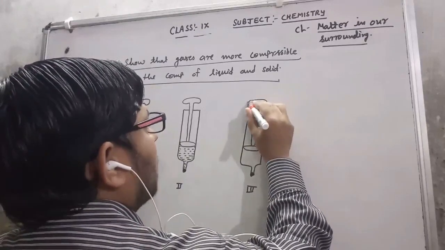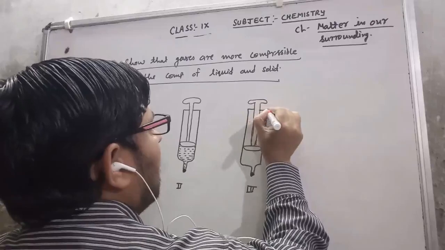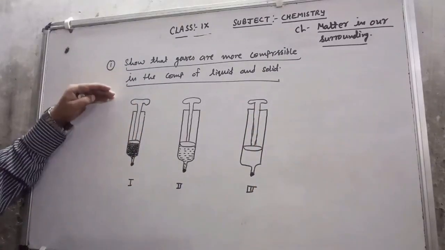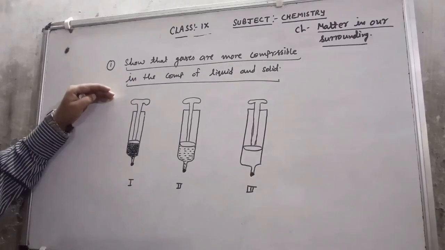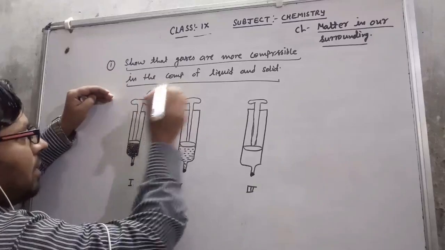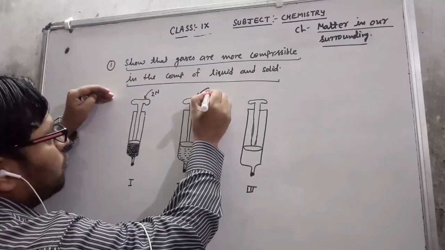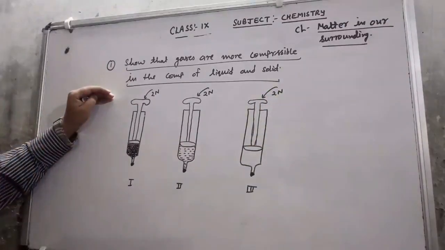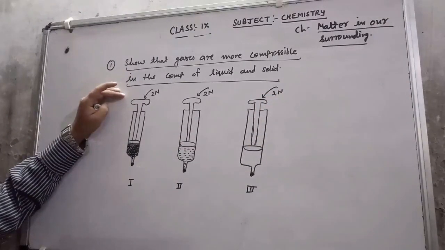Now after this I'm going to compress each piston with the same pressure. Suppose I apply a force of 2 Newton here, the same force of 2 Newton on each piston.